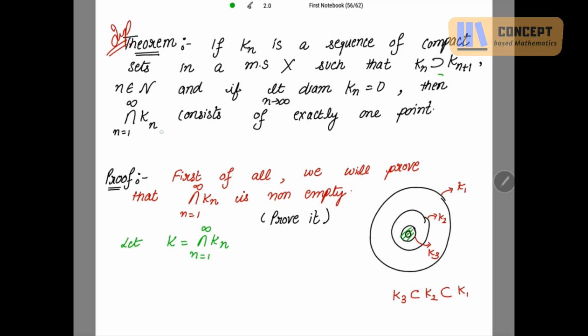And I have taken all these intersections to be equal to K. Now we have to prove that this K consists of exactly one point. So if possible, suppose K contains more than one point.